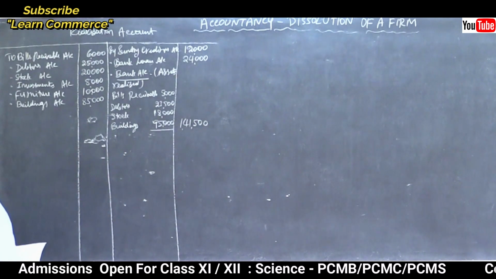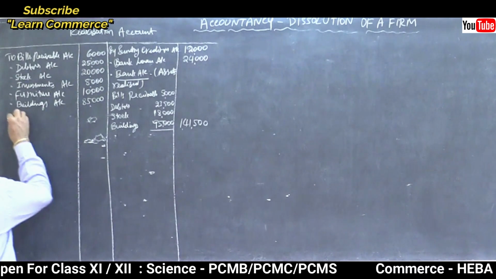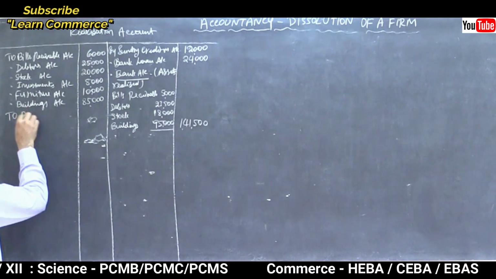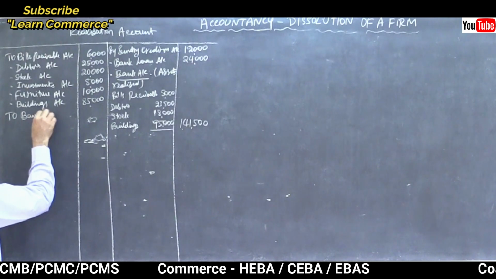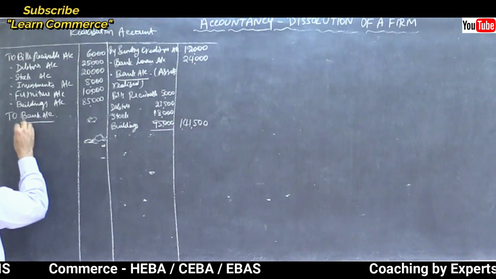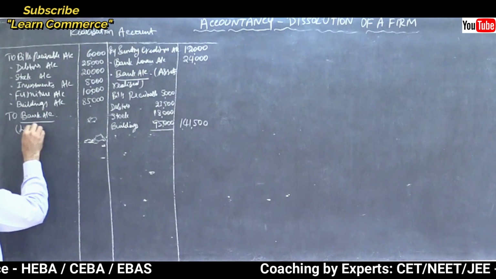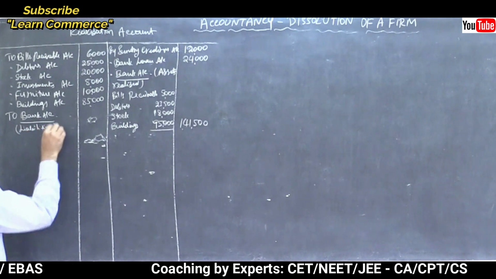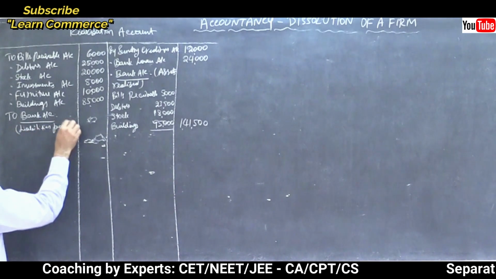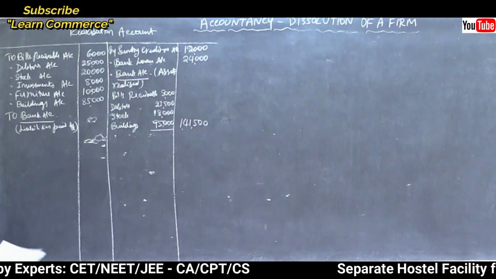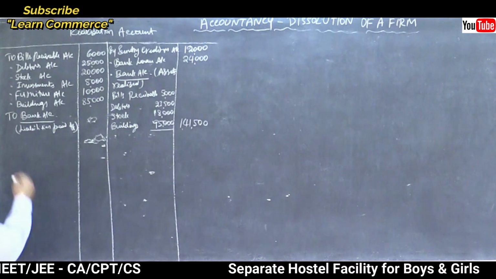Then asset taken over, now let us make payment of liabilities to bank account. Liabilities paid off. Write one by one. Creditors 12,000.